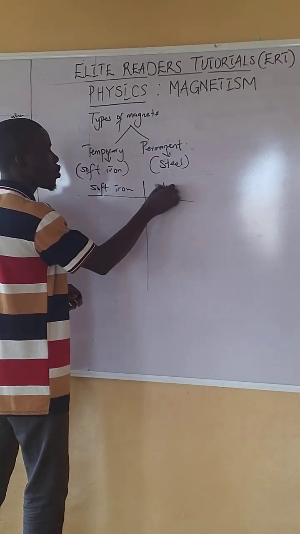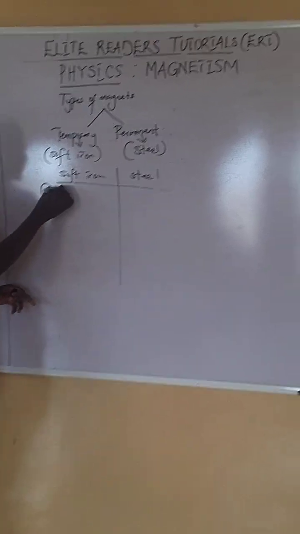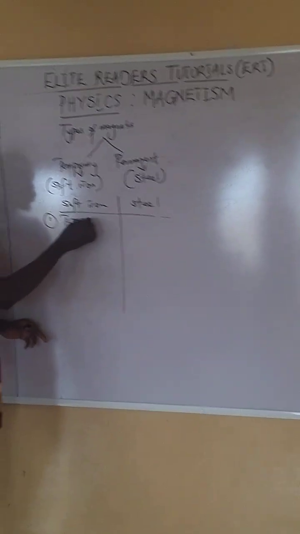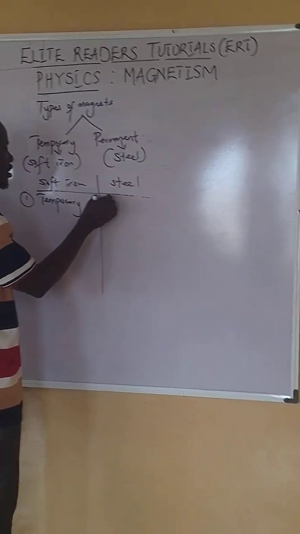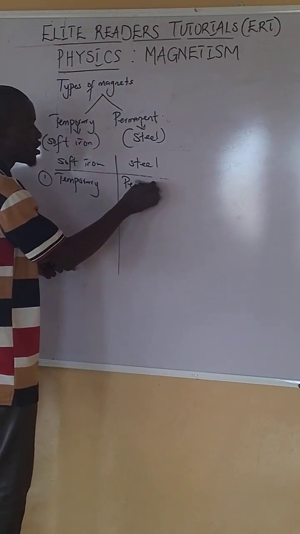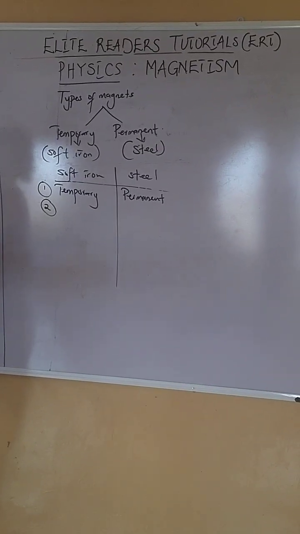So what are the differences between soft iron and steel? Number one, as we said, soft iron is a temporary magnet, while steel is a permanent magnet. What do we mean by temporary and permanent magnet?